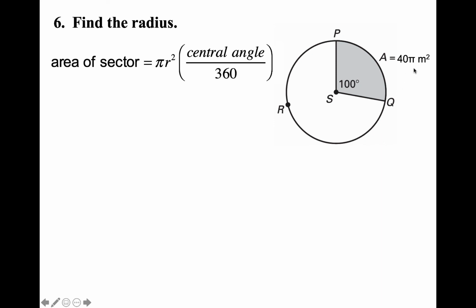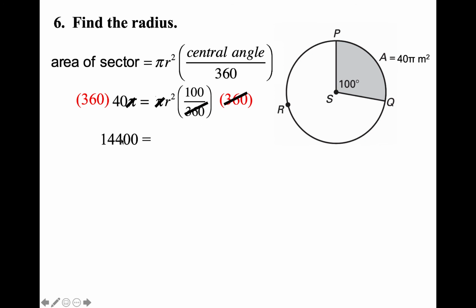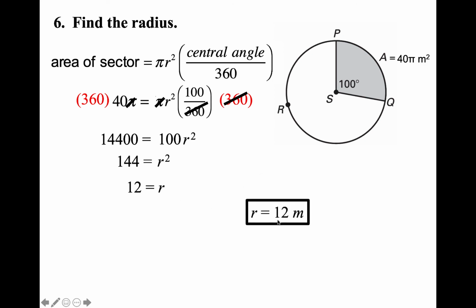Okay, plugging in what we know, the area of the sector is 40 pi. We don't know the radius. The central angle of the shaded part is 100 out of 360. The pi's are on both sides of the equal sign, they divide out. Multiply both sides by 360, so the 360s cancel. You have 360 times 40, which is 14,400, equals, you're doing r squared times 100, so it's 100r squared. Divide both sides by 100, you're going to get 144 equals r squared. And then square root both sides, you're going to get 12. The units are meters squared, so for your radius, it's just 12 meters.